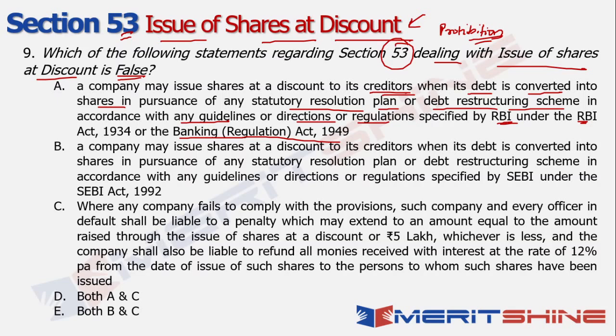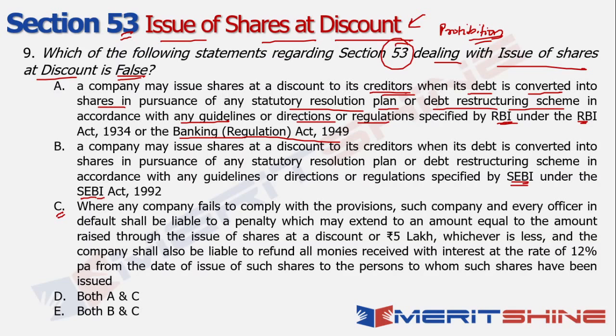Now the big question is, what is the difference between option 1 and option 2? The only difference is, is it governed by SEBI or is it governed by RBI? That's the funda. So one of these has to be definitely false, right? That's the question. Now what I need to figure out from there is whether option C is correct or incorrect. What does option C say?